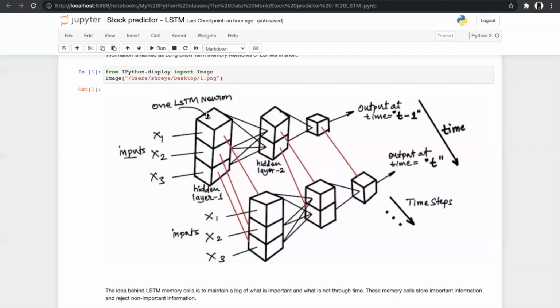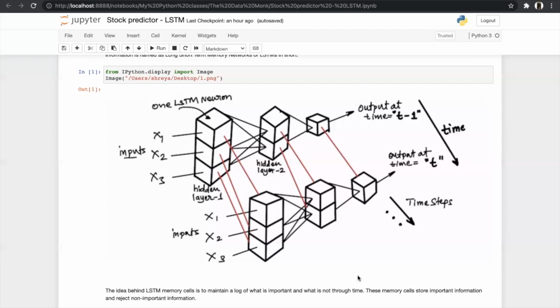As you can see, this is our one LSTM neuron, and this is our input. The output of this LSTM neuron works as the input for the next hidden layer as well as the input for the same neuron in the next epoch cycle. As you can see in this figure, this is working as the input for the same neuron in the next epoch cycle, and in all neurons the output of that neuron works as the input of the same neuron in another epoch cycle. So with this function we can get time dependency, and it can help in predicting the stock of the next day with respect to the stock on the previous and the days before that.